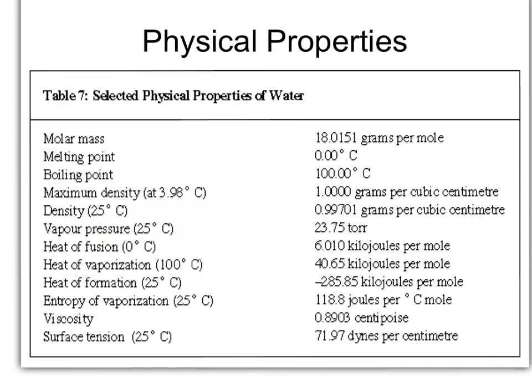Here's a quick slide just showing you some selected physical properties of water, and you can see that there are a couple on here that I've just mentioned. We've got the melting point or the boiling point, of course the mass of water, the density, and you can see that there are some others that we'll get to their meanings later on in the year, but viscosity, surface tension, any of the heats of fusion or vaporization, and so forth.